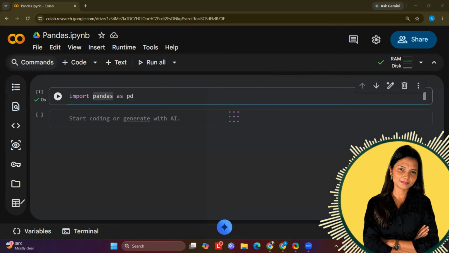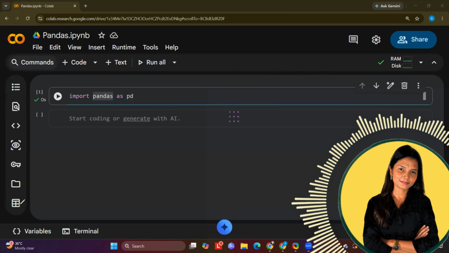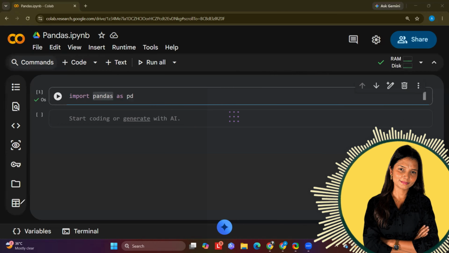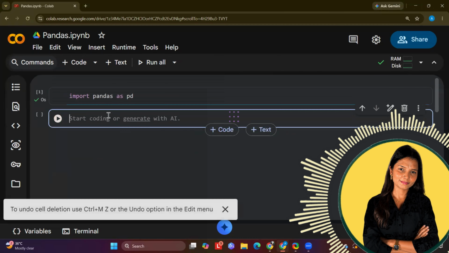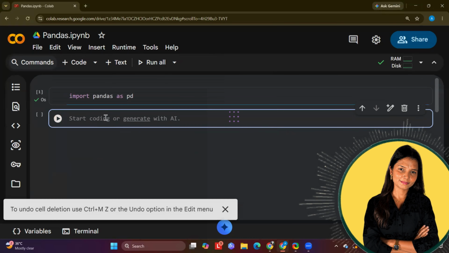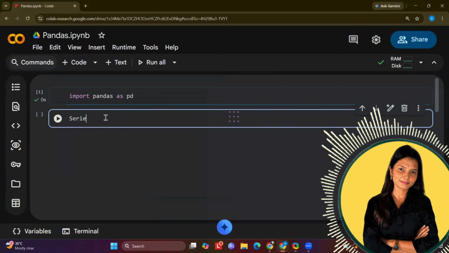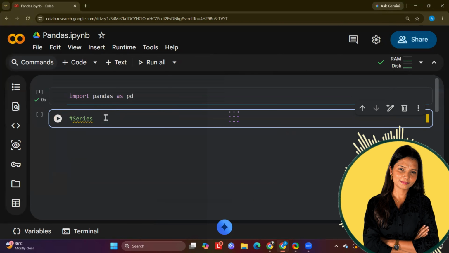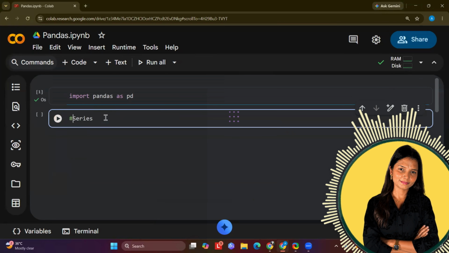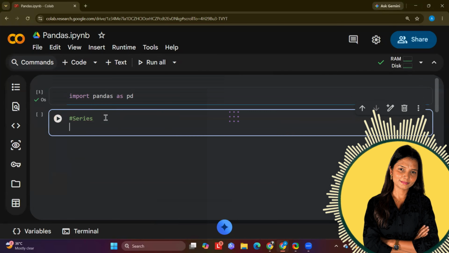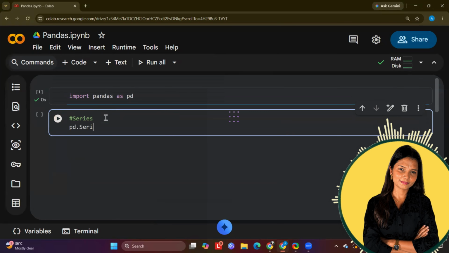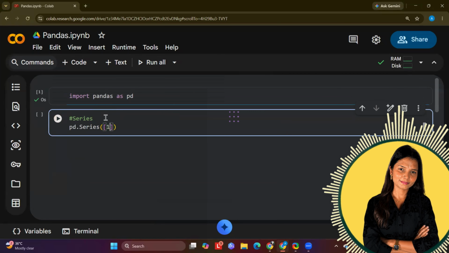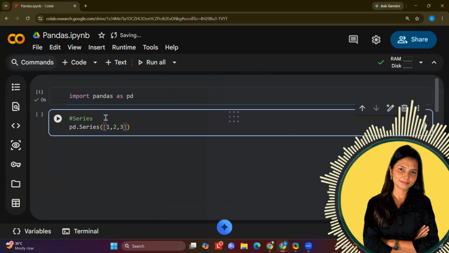Now, for creating any pandas series, what do you need? We don't need much. We need to use the pd.Series function. Yes, in pandas, we have a Series function, where you have to make sure you write S in capital. But before Series, you have to mention the library name from which you are taking it. So pd.Series and then brackets, obviously Series is a function, so within the brackets you are going to pass the values.